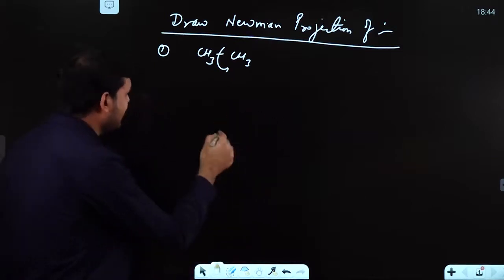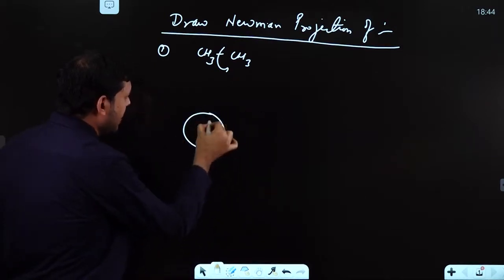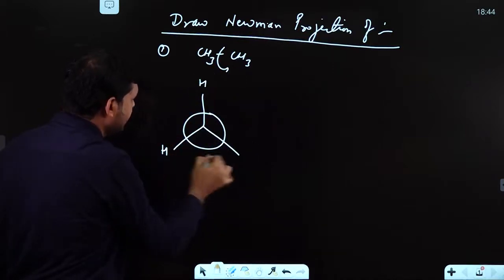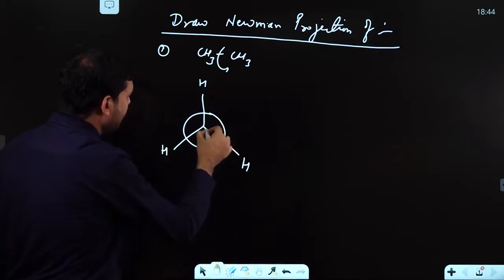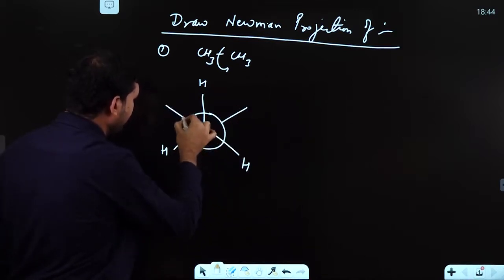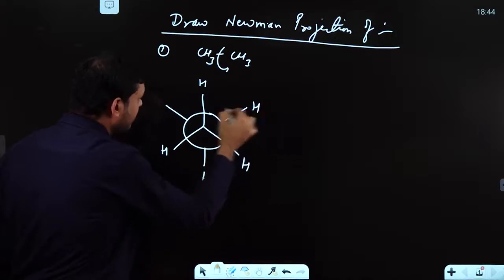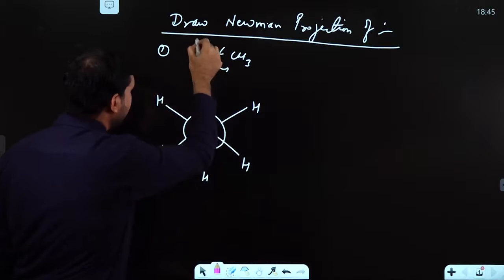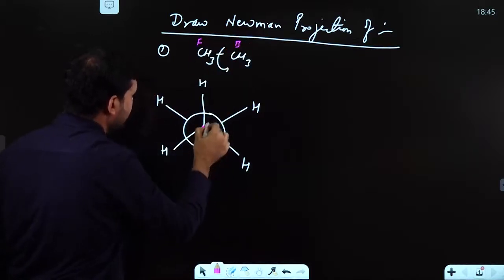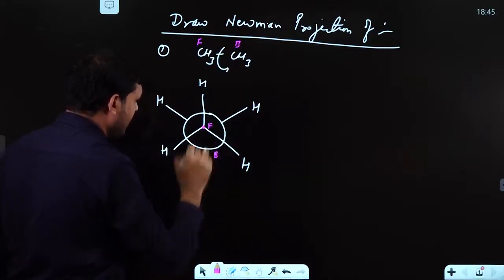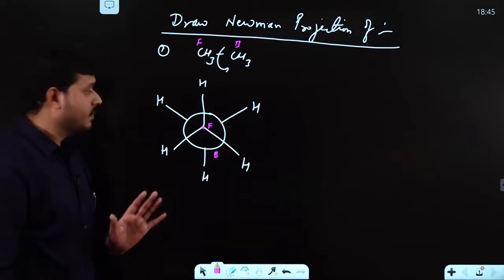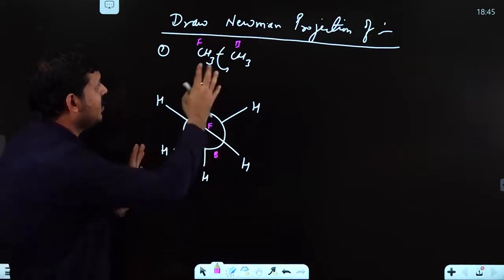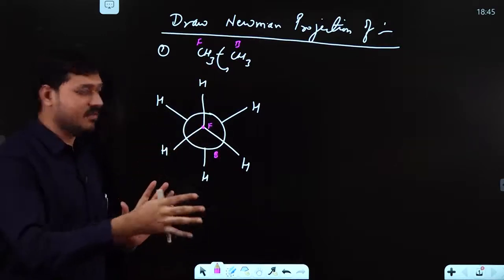So now see, simply you have to draw. Now I'll be making it a bit fast, you can just understand. Simply I'm making one carbon, and this carbon has 3 hydrogen atoms. And now again, suppose this is your front and back carbon. So this is your front, this is your back carbon. Now listen to me carefully. In this compound, what do you mean by free rotation, and what do you mean by conformers?